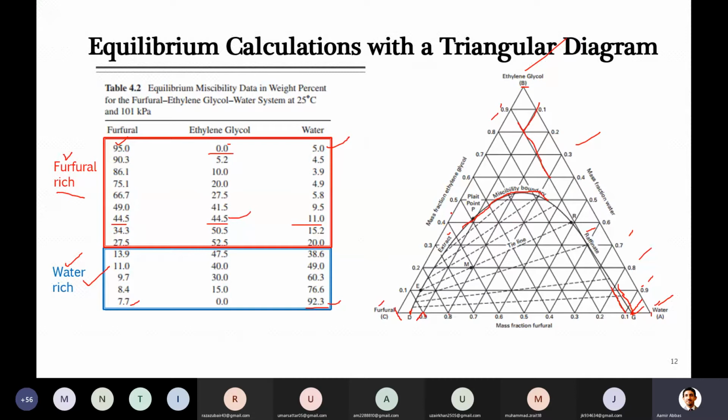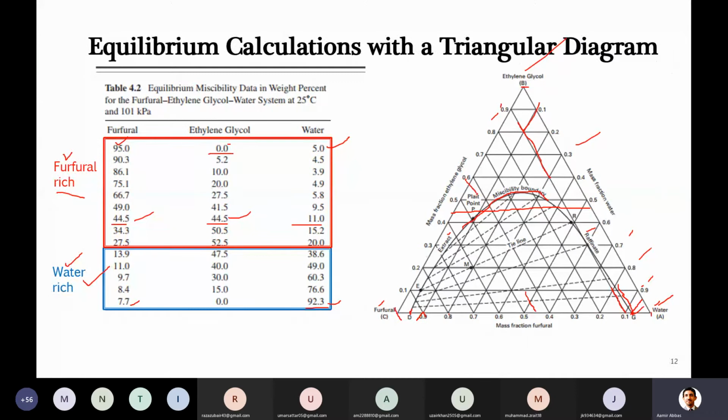So in between here there will be 44.5%. It is not a straight line, I'm just drawing it with the mouse. You will put a straight line here which is indicative of 44.5%, and that is for ethylene glycol. The other is furfural, that is also 44.5%. So let's look at that. Here this solvent is 100%, and you can see that its value is decreasing along these numbers, and we can locate somewhere here it should be 44.5%.